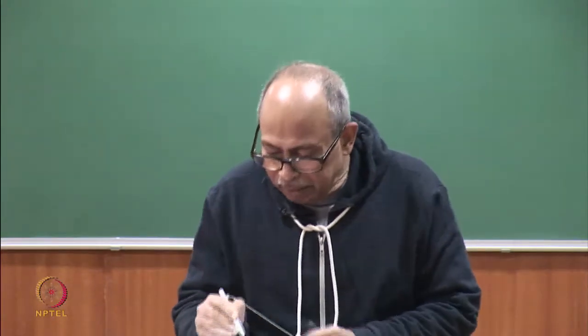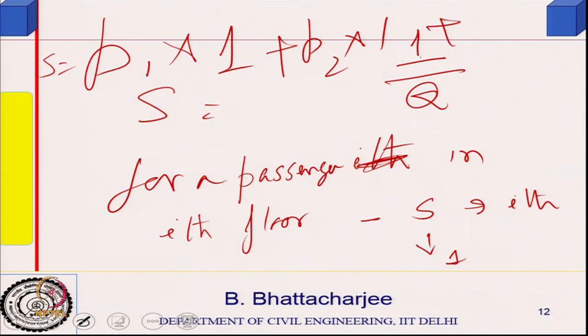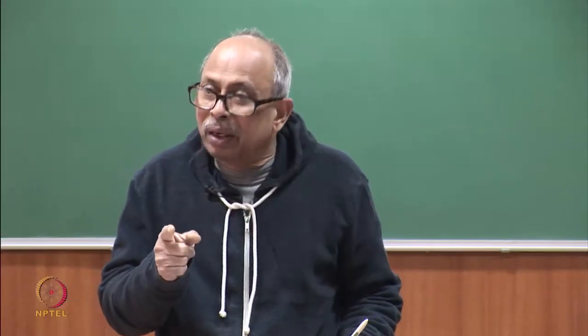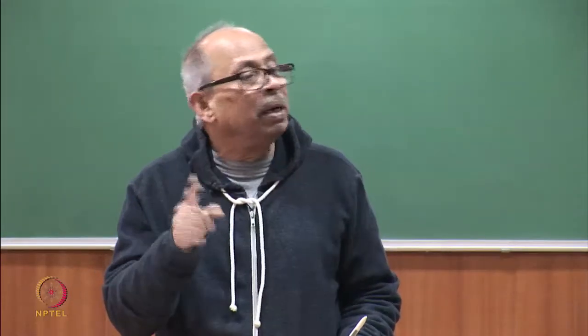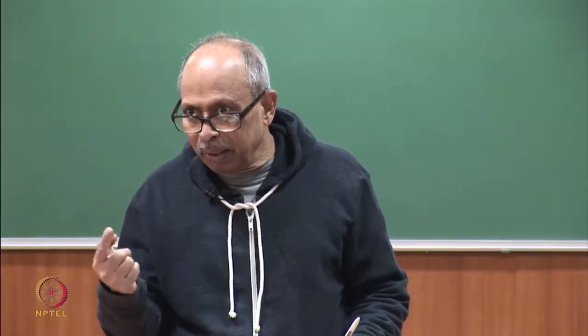It can be written like this: S will be equal to the probability of finding a person in the first floor multiplied by 1, plus P2 into 1, plus P3 into 1, etc. If I find one person, I multiply by 1, so S will become the sum of these.